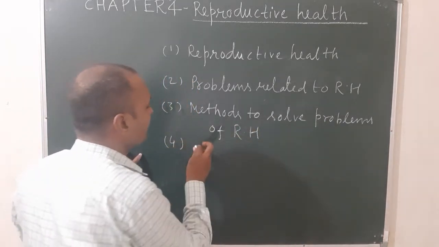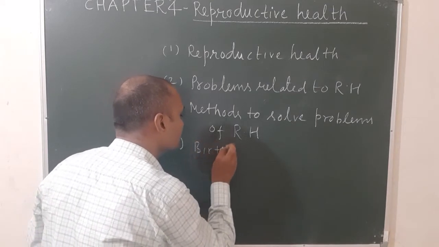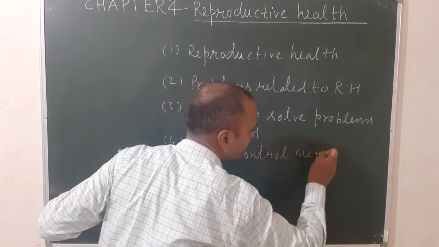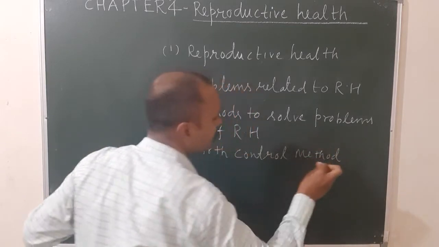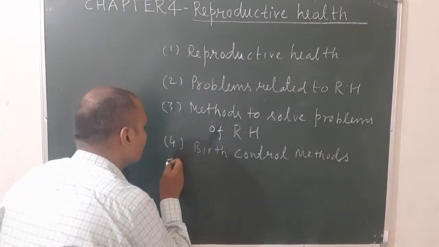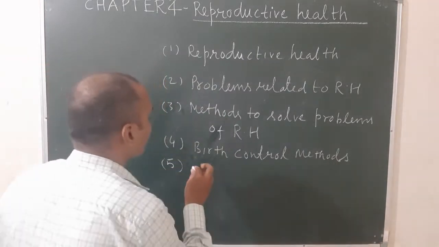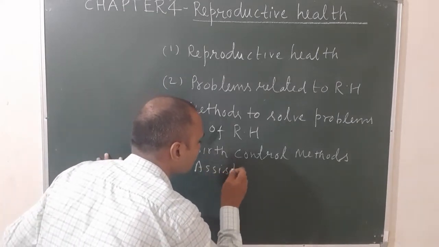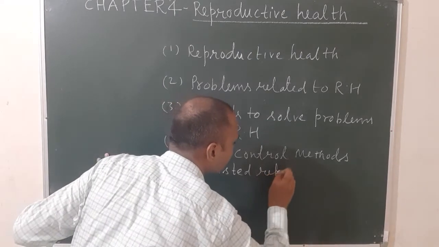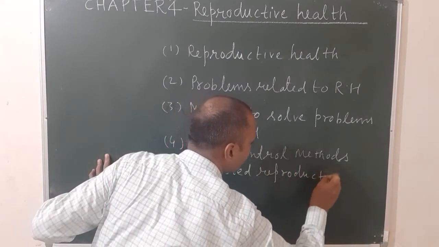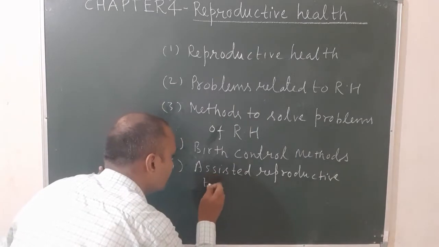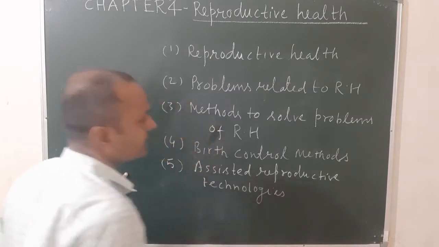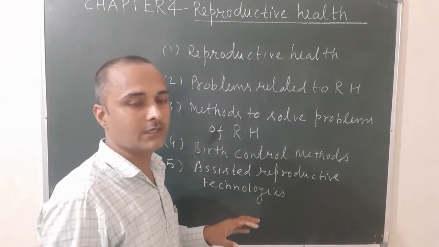Fourth one is birth control methods. Fifth is assisted reproductive technologies, which is also known as ART.